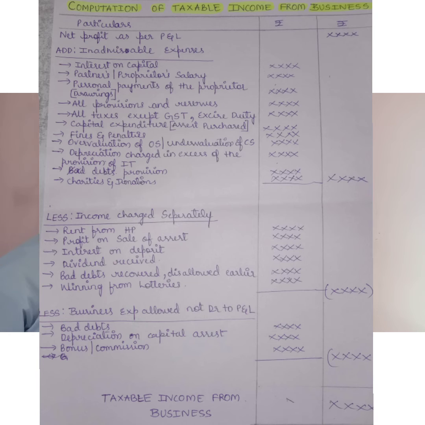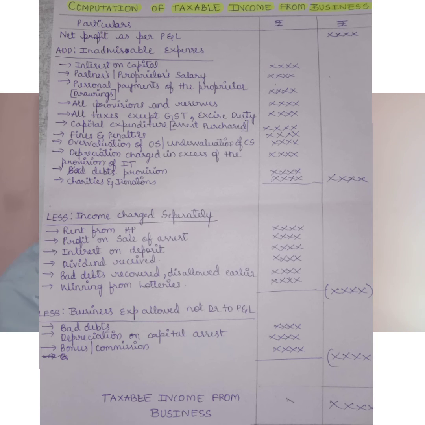Just look here: rent from house property, he has written on the profit and loss account credit side, it should be assessed under income from house property. Profit on sale of asset goes to capital gains. Interest on deposit, dividend received, bad debts recovered disallowed earlier, winnings from lotteries come under the head other sources. They cannot be assessed under the head business or profession. Hence, we are going to deduct all these incomes from the profits.